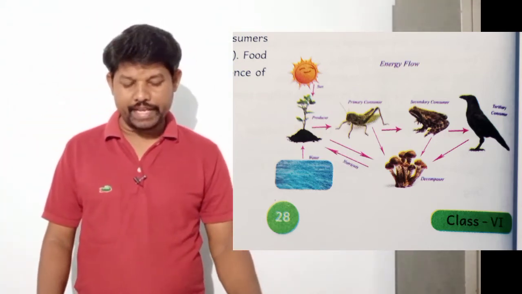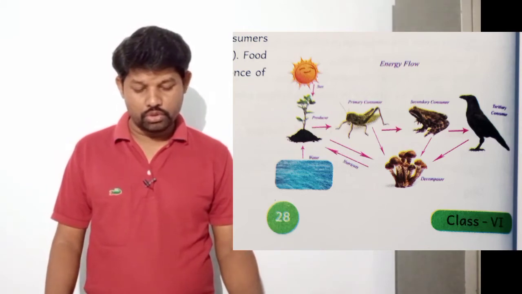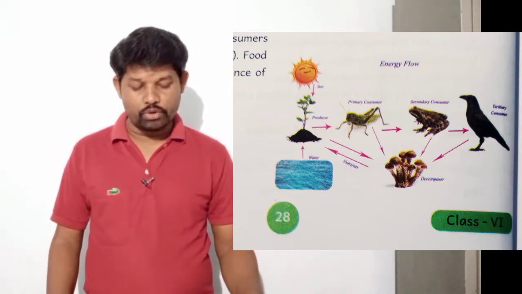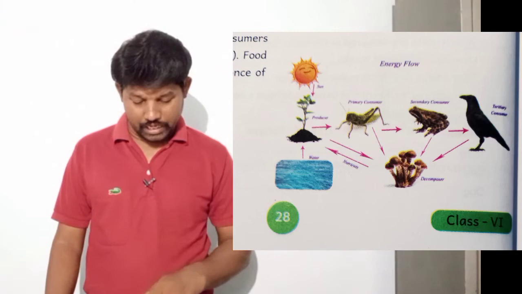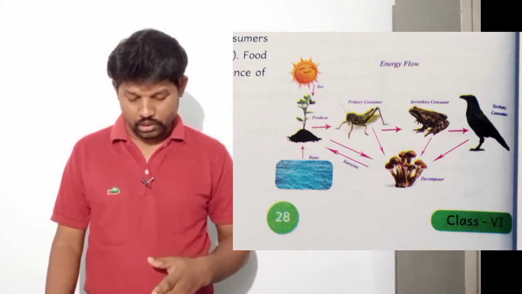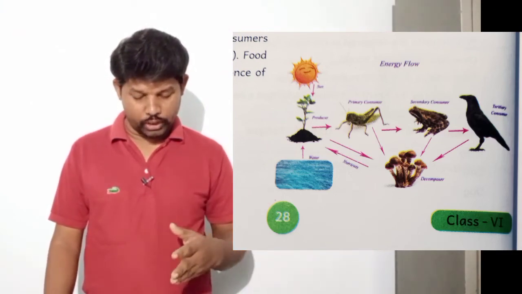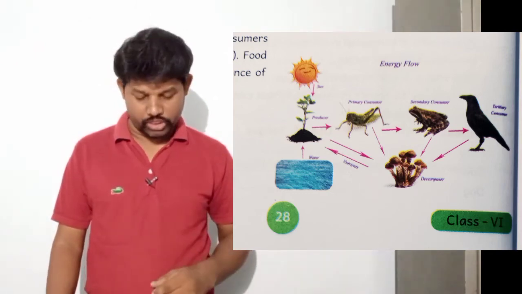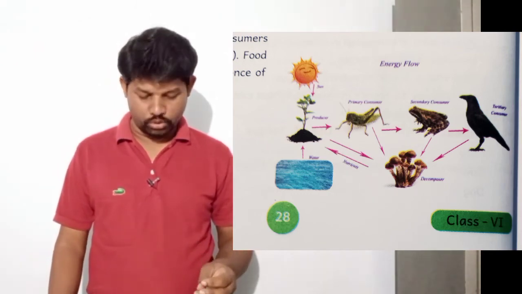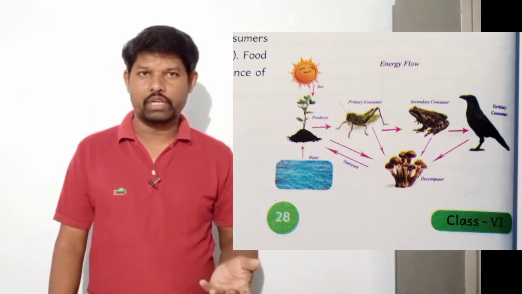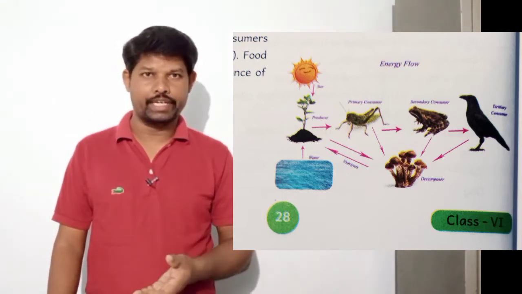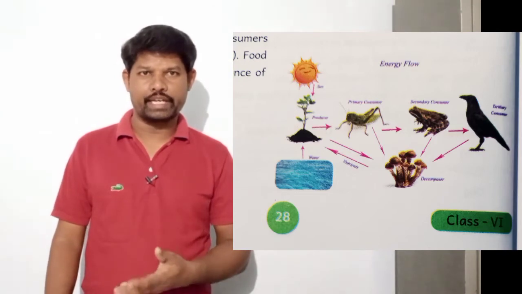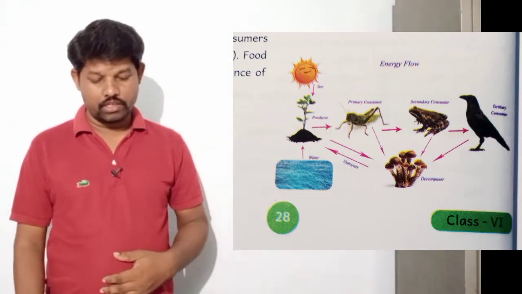And third question: what happens to the crow if the frog was removed from this food chain? In the line, plants, grasshopper, frog and crow are there. If you remove the frog from the chain, what happens to the crow? Nothing will happen, because the crow also eats insects.